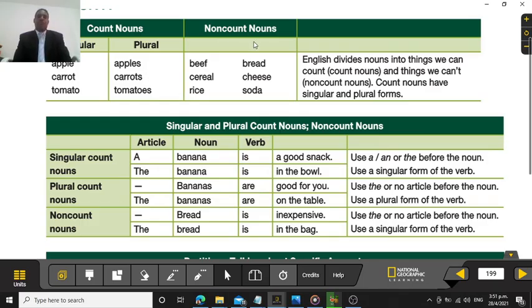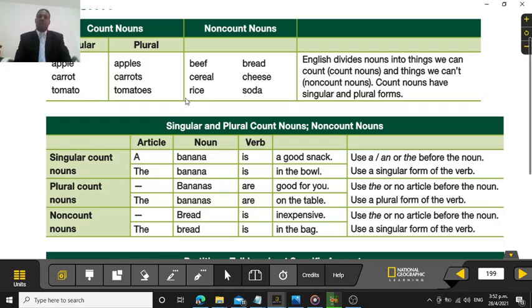All right, the non-count nouns, they belong basically to a group. So when you say beef, then you're talking about everything that includes beef. It could be the beef of the cow, the beef of the dog, the beef of the rat. You're talking about everything in general. So it's good to understand that part too. All right, when you say cereal, this basically means general cereals. So that's why you cannot count cereal.